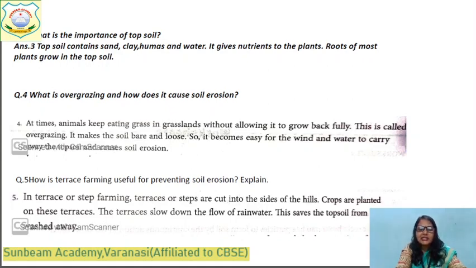In terrace or step farming, terraces or steps are cut into the sides of the hill and crops are planted on these terraces. And these terraces slow down the flow of rainwater. Due to this, it saves the topsoil from being washed away.